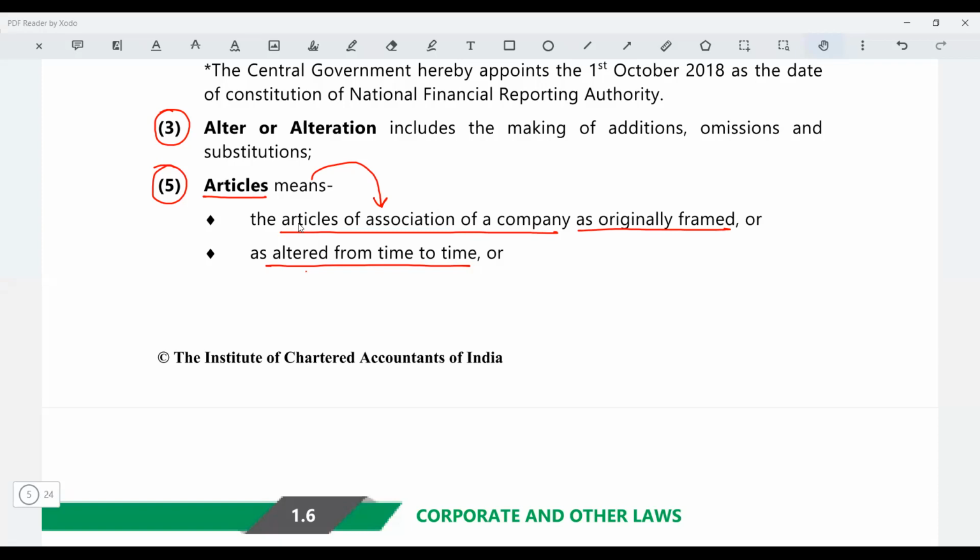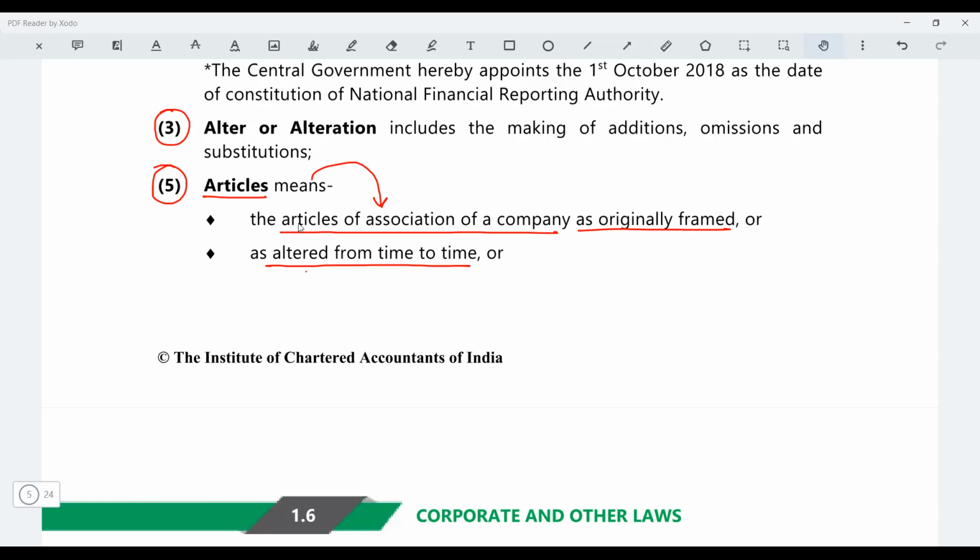I purchased one shirt. That shirt had a pocket, right? The pocket on the chest, in which uncles put a pen, and many people put a mobile phone. I said I like this shirt, but I don't want this pocket because I'll be wearing this shirt with denim and not with a trouser. So I went to a tailor and I said, "Uncle, ye jo pocket hai, isko aap remove kar do." That is also alteration. Guys, that is also alteration.